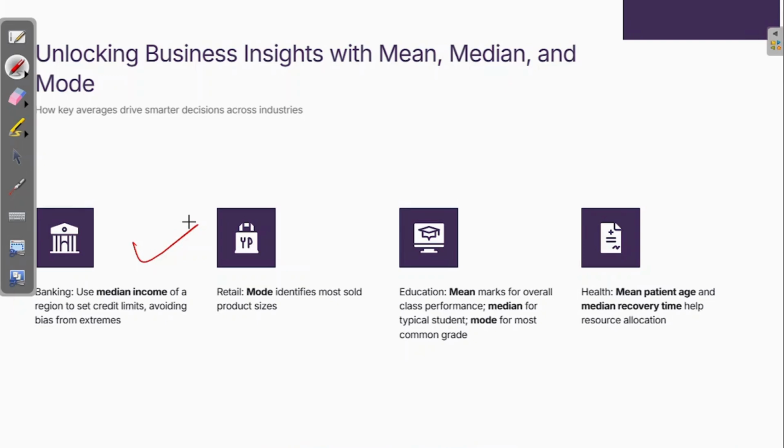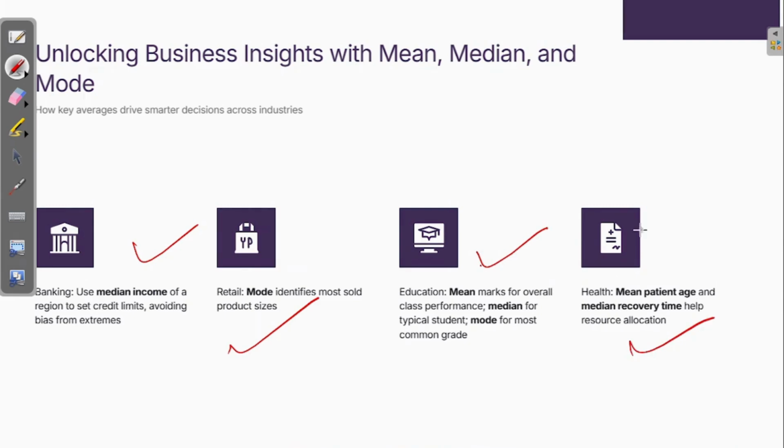In retail, what is retail? Retail means selling any kind of item. They use mode. Why? Because it is the most occurring or most selling item. When the word most comes, you will use mode. So mode identifies the most sold product size. Every retail shop or retail business uses mode. In education, again, mean is for overall class performance, median for the typical student, and mode for the most common grade. And in health, mean patient age and median recovery time help resource allocation.